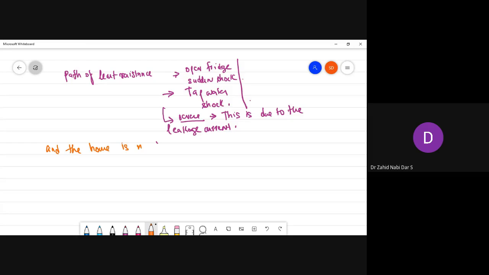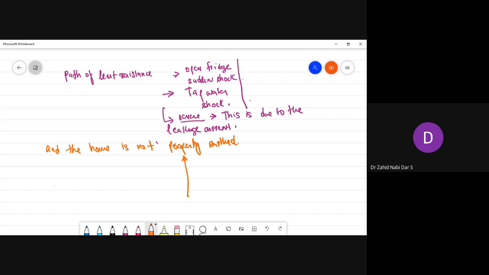House is not properly earthed. Earthing is not done, okay. So this is the point. Somebody can ask you this, maybe you are from IS background, but for general knowledge. So now coming back to our discussion.